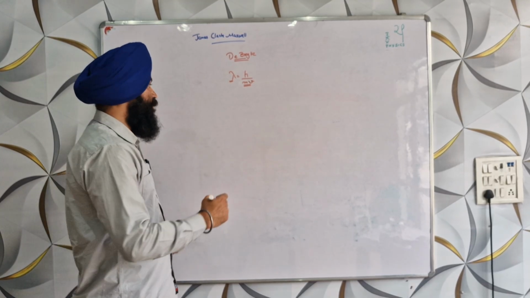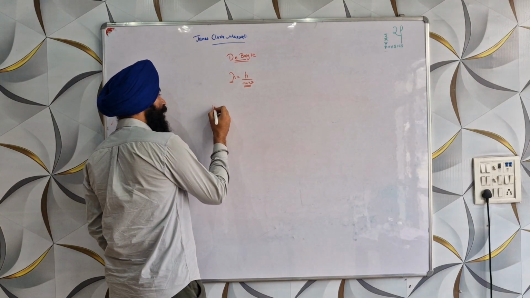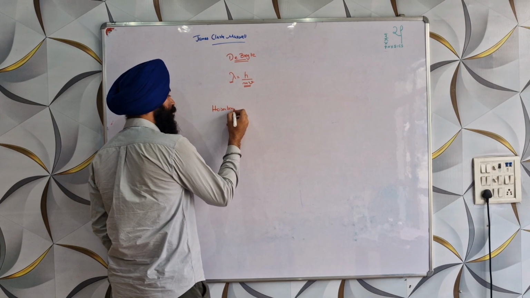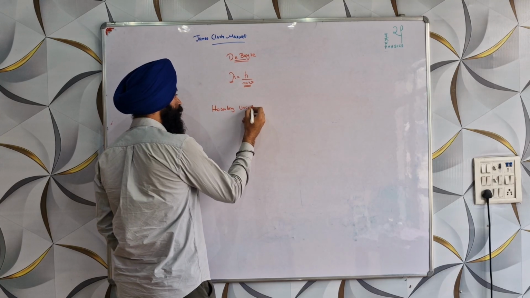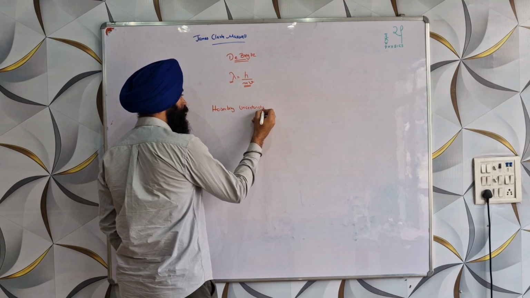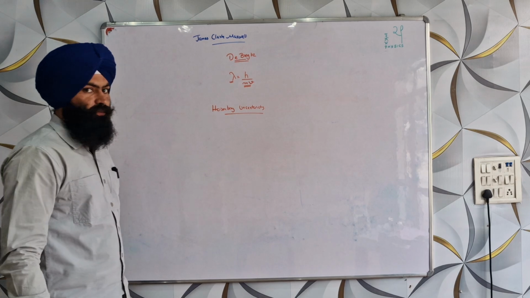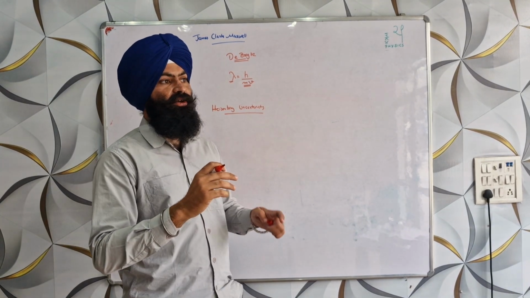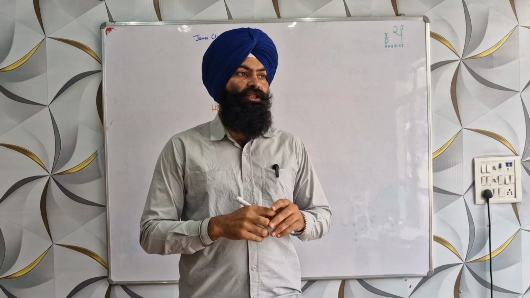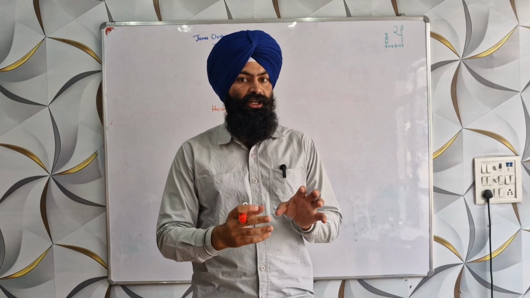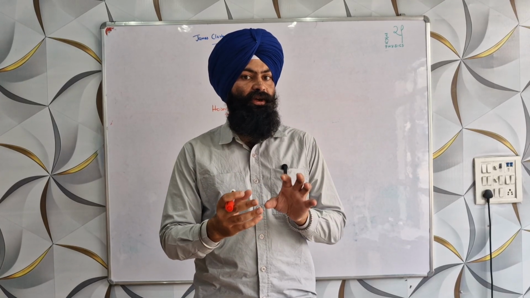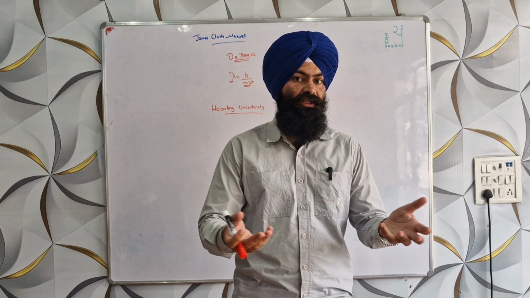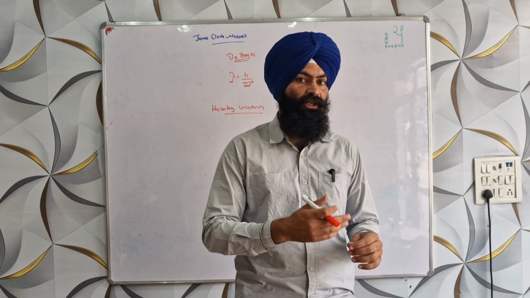Okay, so the Heisenberg uncertainty principle. It says that we cannot accurately measure the position and at the same time accurately measure the momentum of an electron or a proton or anything on a detailed scale.